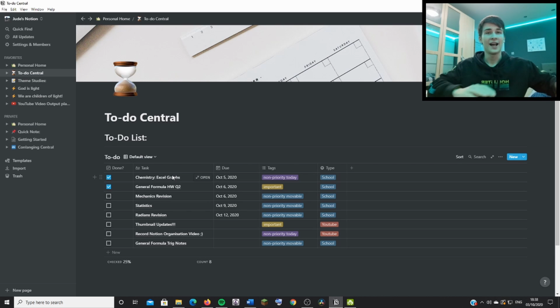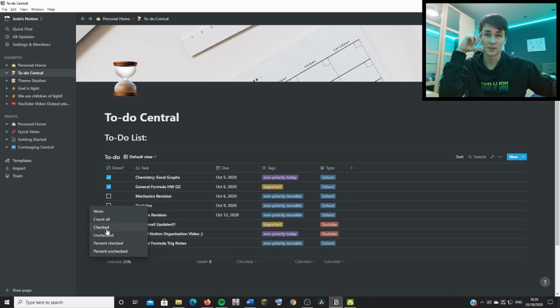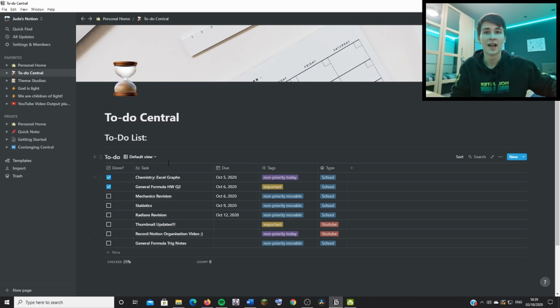So, as you can see, check boxes and also percent checked. Don't know why that's there. There are a couple of options, but I just like this one the most. Why not? And then I have my task written out. I have the due dates, and then I have things that are not due. They obviously go to the bottom because if it has a due date, I want to do it first. That's kind of the aim. But sometimes there might be things that I don't actually have a due date that I want to get done first.